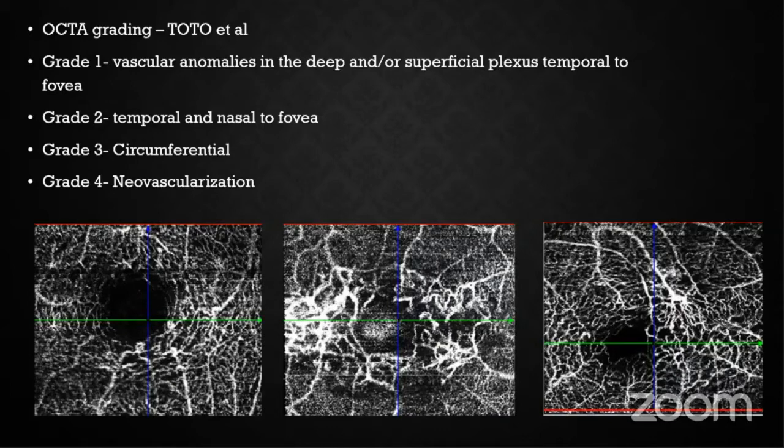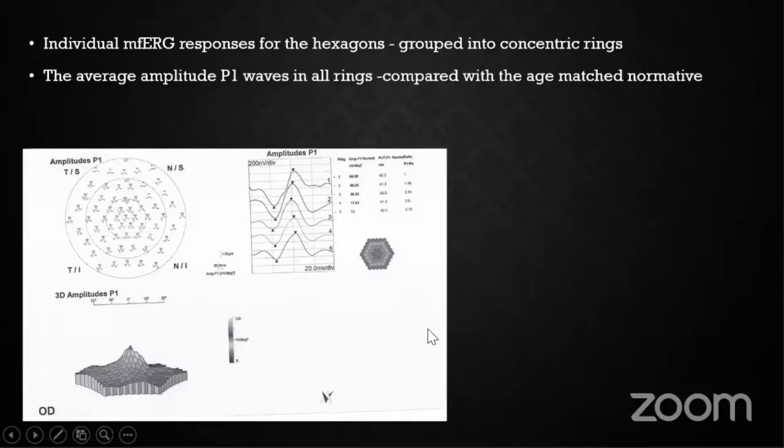So OCTA grading was done according to Toto et al. literature. Grade 1 was vascular anomalies in the deep or the superficial plexus temporal to the fovea. In grade 2, both temporal and nasal. Grade 3 will be circumferential, and grade 4 will be neovascularization.